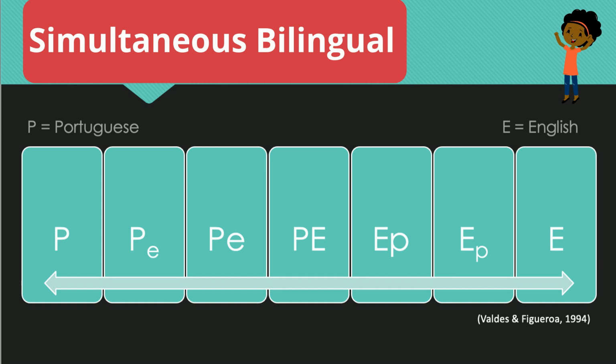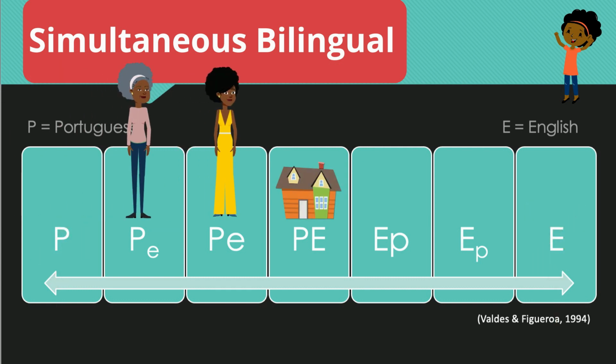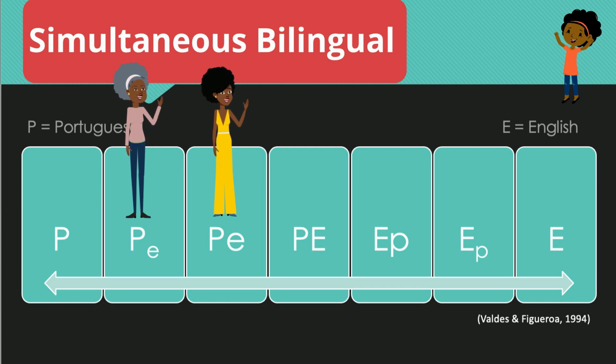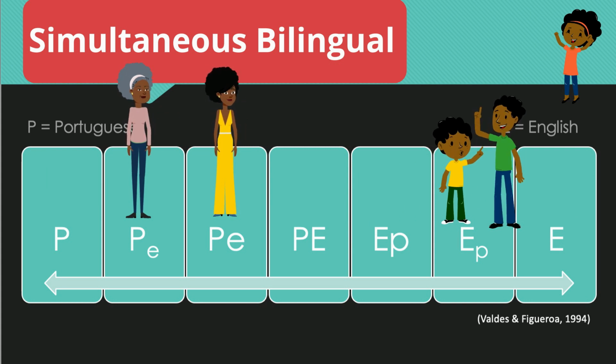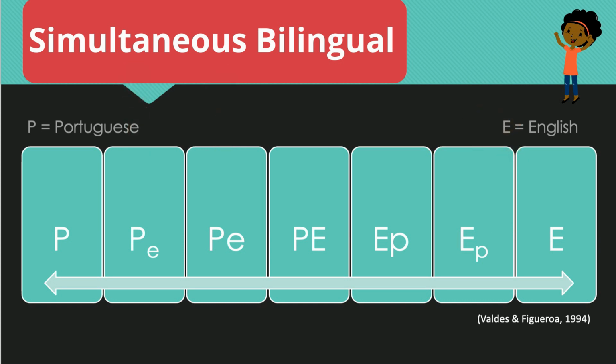at the same time. Here on the spectrum, we use P to represent Portuguese and E to continue representing English. Sophia will never be at the P or E at the ends of the spectrum, as she has been exposed to both languages since she was born and was never considered a monolingual. At home, Sophia hears both English and Portuguese from her grandparents and parents, mostly Portuguese. Her siblings tend to speak more English at home, as she is the youngest, and with influence of school, her siblings bring more English into the home. Based on how much she hears and speaks each language, she will move fluidly along the spectrum from capital P, lowercase e, to capital E, lowercase p, and vice versa.